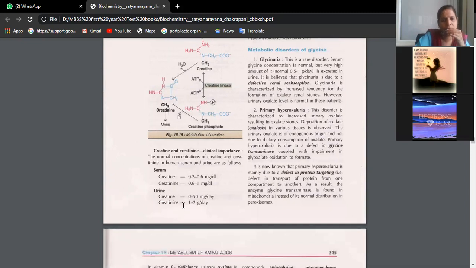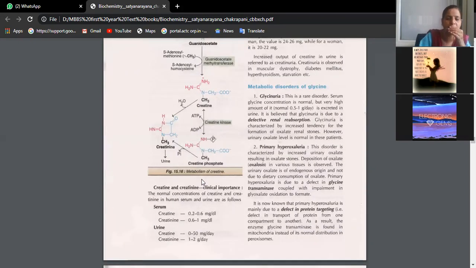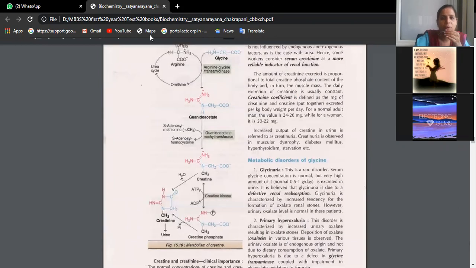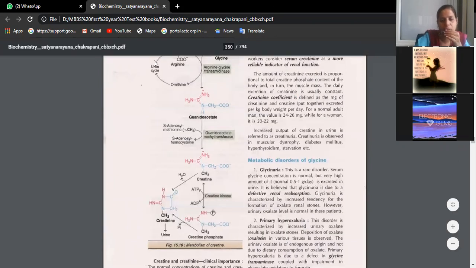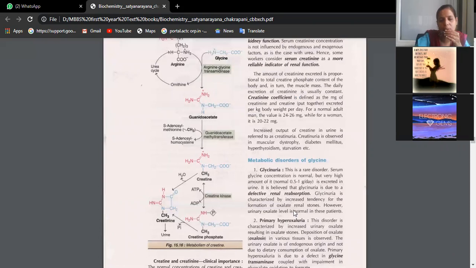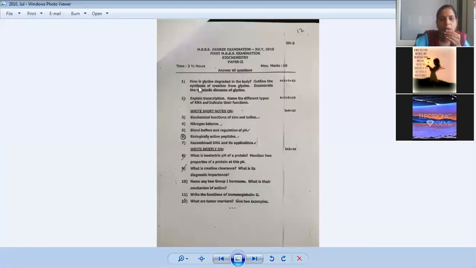How much do we see? Creatinine 1 to 2 grams per day. By checking creatinine in the urine, we can check the efficiency of the kidney, whether the kidneys are functioning normally or not. That's why creatine metabolism is very important. For this answer, you are supposed to talk about the formation of creatine also. So the glycine degradation, synthesis of creatine, and then metabolic disorders also we should know.